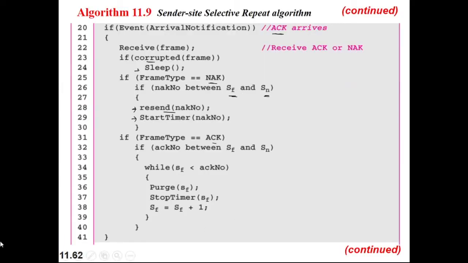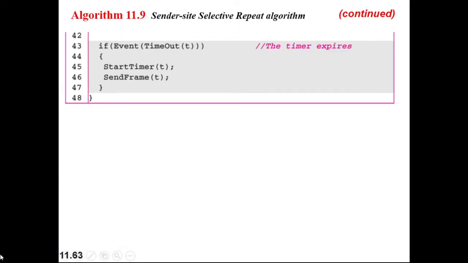So this is the sender side algorithm. Finally, if the timer expires, then you need to start the timer again and send the frame again. If the timer expires and you cannot receive the acknowledgement from the receiver, then you need to start the timer again and send the frame again. So this is the whole process for the sender side selective repeat algorithm.